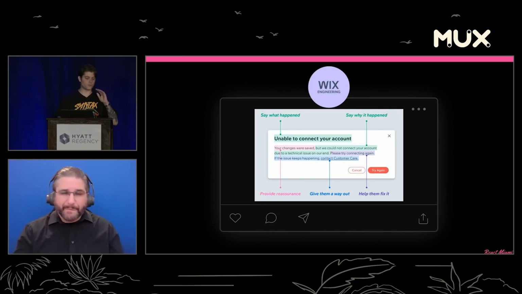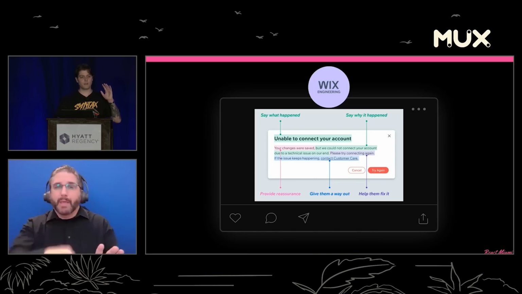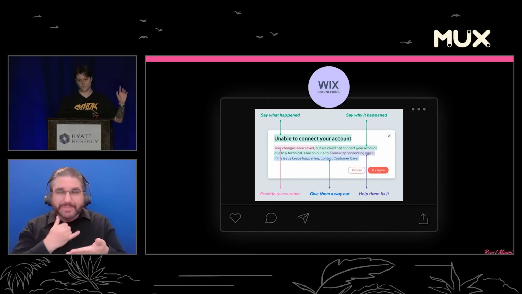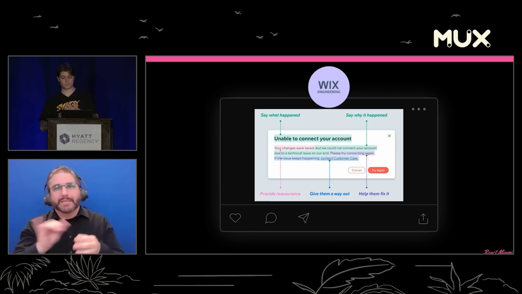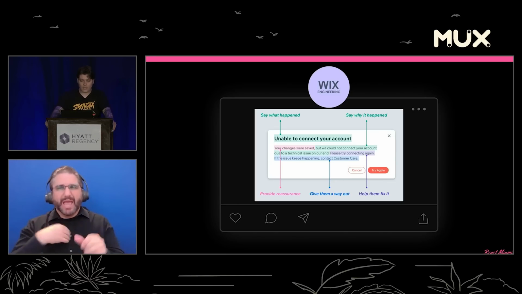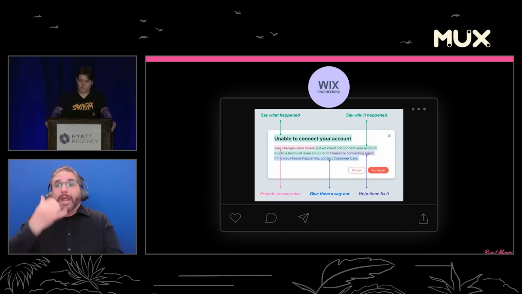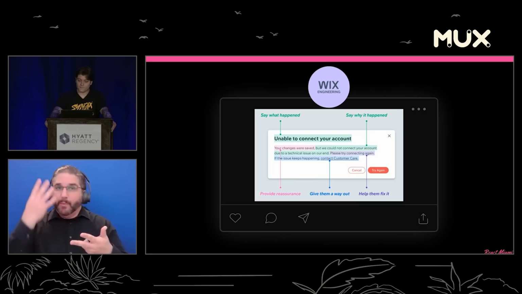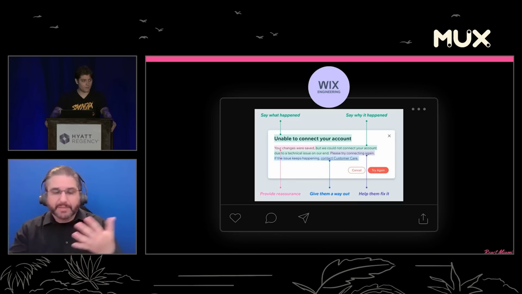So one thing I truly, truly love, and getting granular on errors like that last slide enables, is error messages like this. Wix Engineering put out a blog post a couple years ago now, and they described what is in a good error. Say what happened, provide reassurance, say why it happened, help them fix it, and then give them a way out.